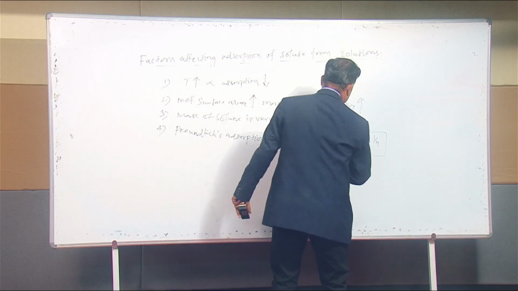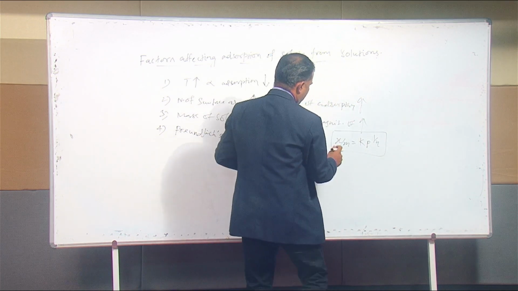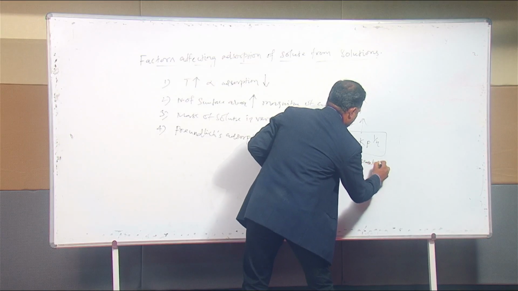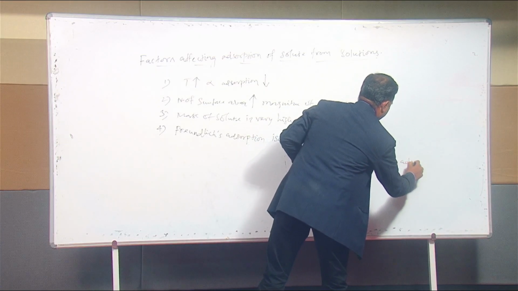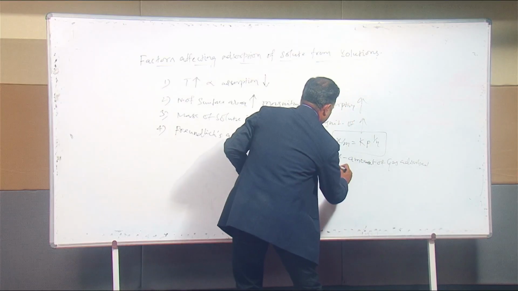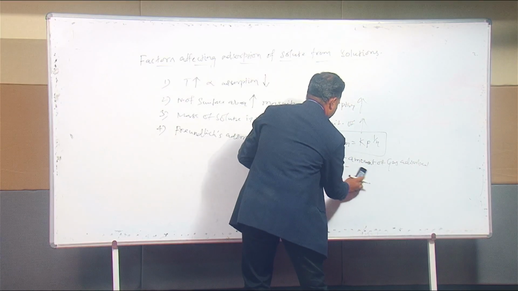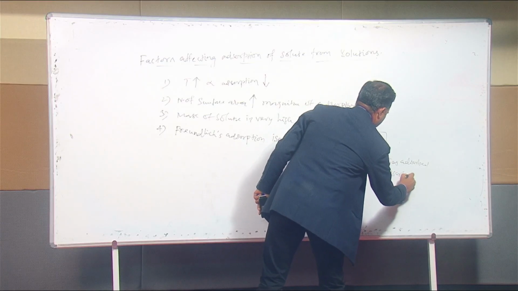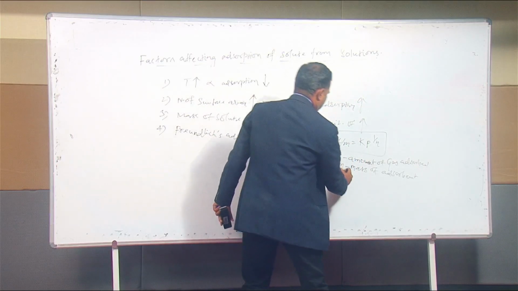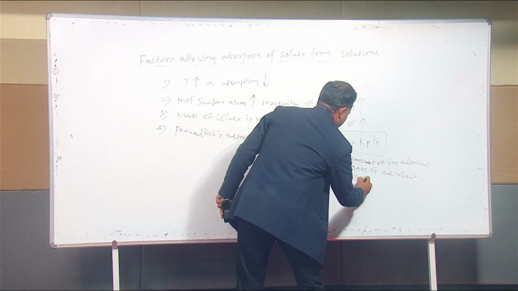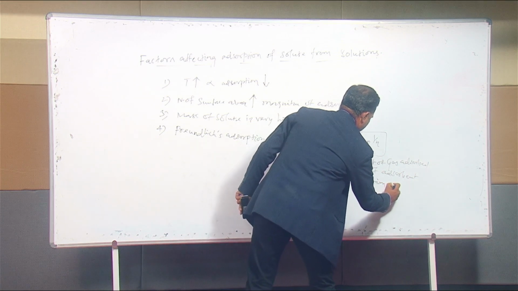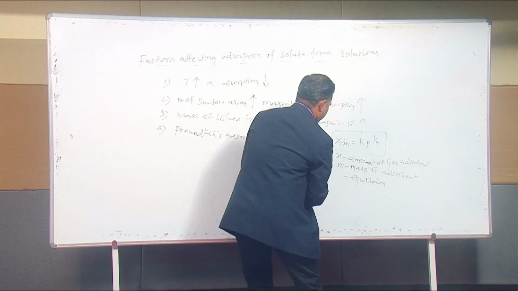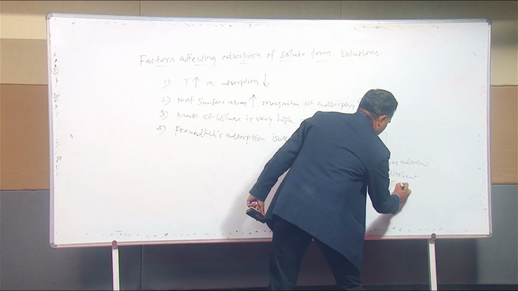x is the amount of gas adsorbed. m is the mass of the adsorbent. k is the equilibrium constant, sorry, P is the equilibrium pressure.